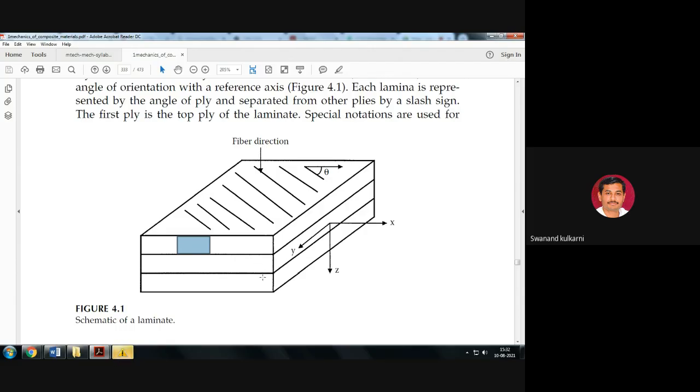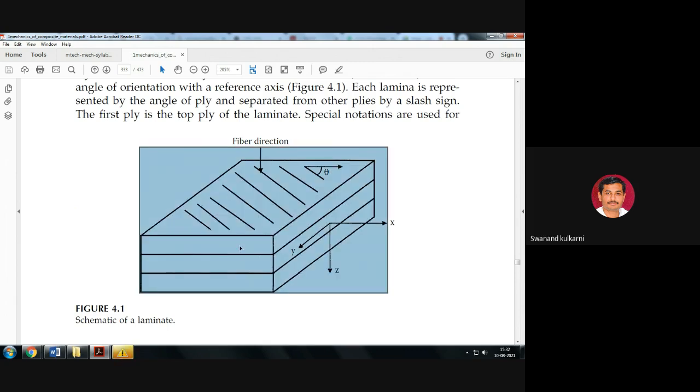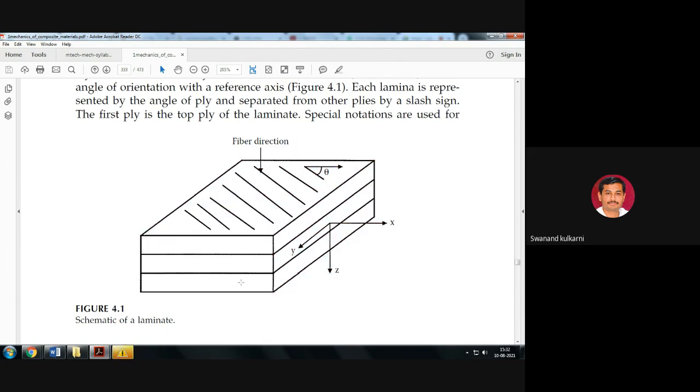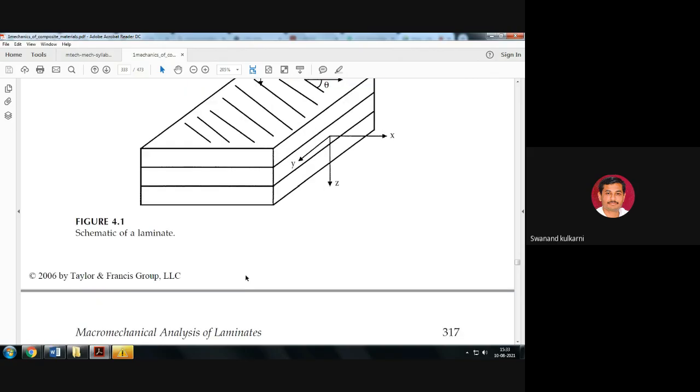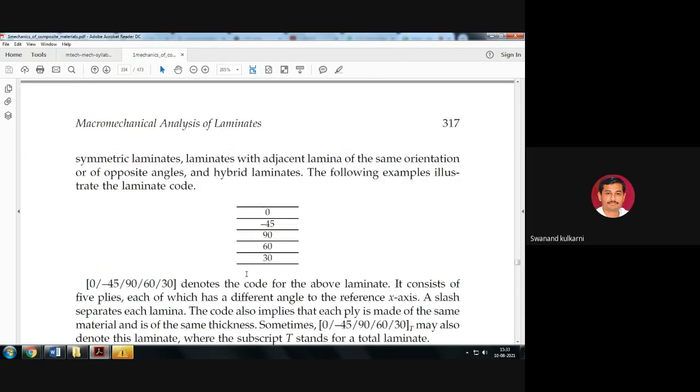If we consider a first lamina, second lamina, third lamina, then each and every lamina has its own particular angle, and this angle will describe the sequence. And together that total sequence is kept here. Is it okay? So this is the schematic of the laminate.